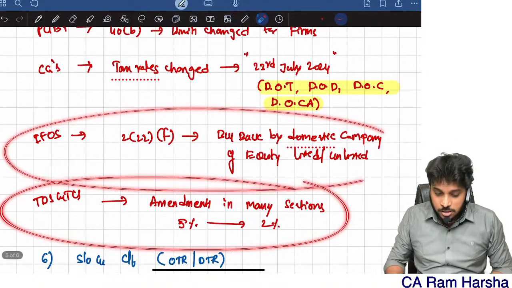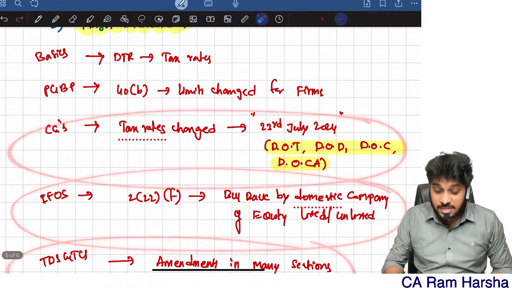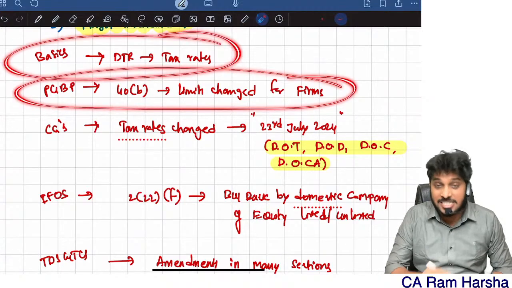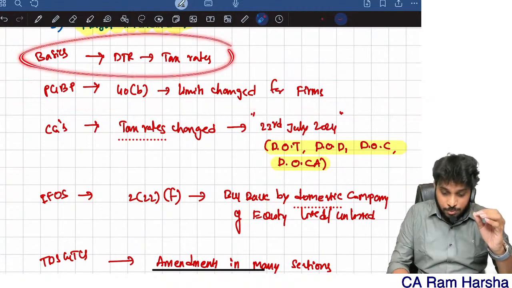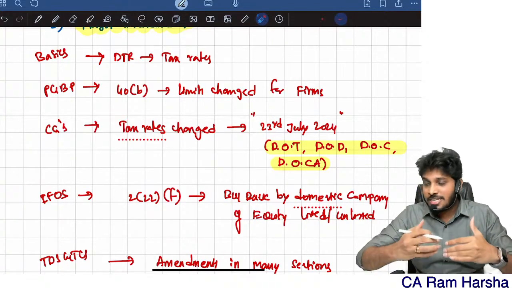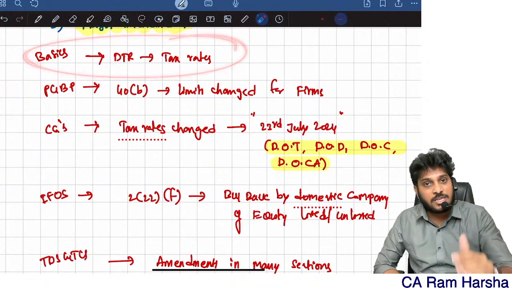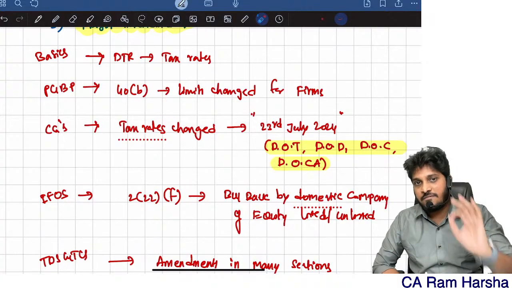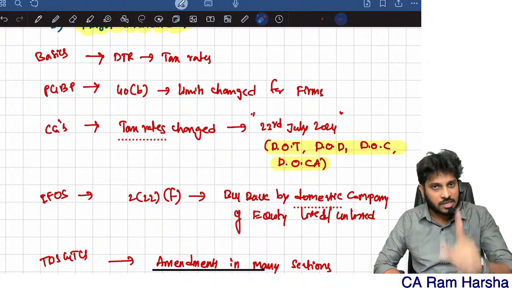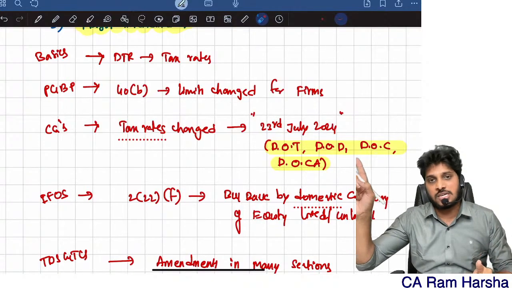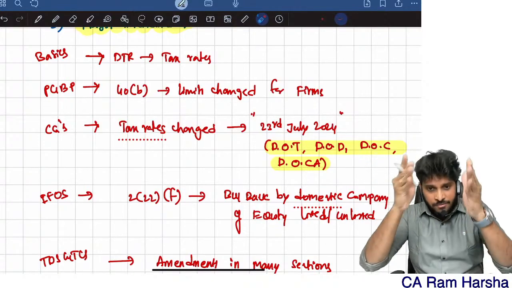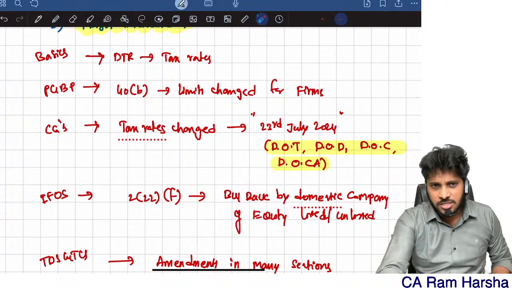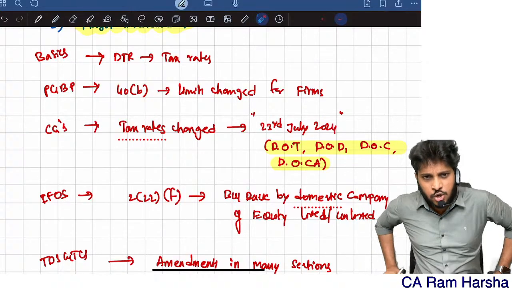TDS amendments, income from other sources, capital gains major amendment, PGBP amendment, basic concepts. Especially most important is basic concepts. Why? Because in every problem this will be directly or indirectly tested. Basic concepts, the weightage is 10 marks approximately. So typically every chapter is important in income tax. That's why I request you to watch this revision class. Okay, fine. But first finish this. Once you finish this particular thing, you will understand everything.